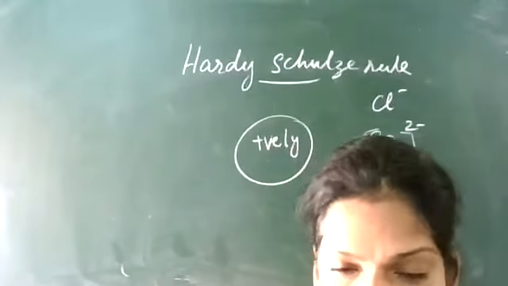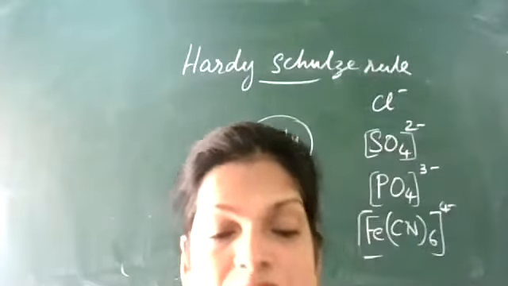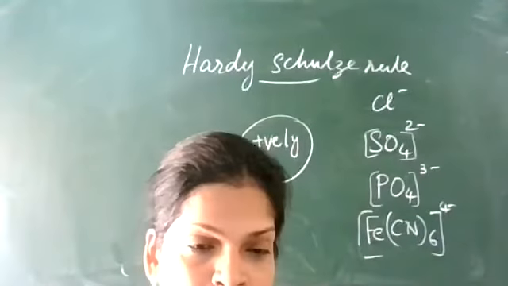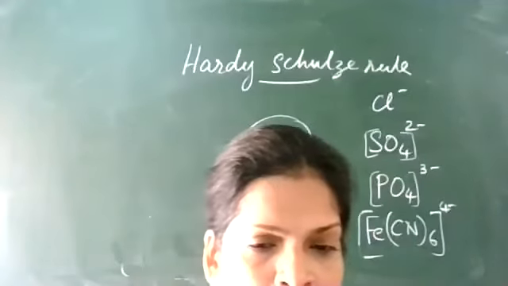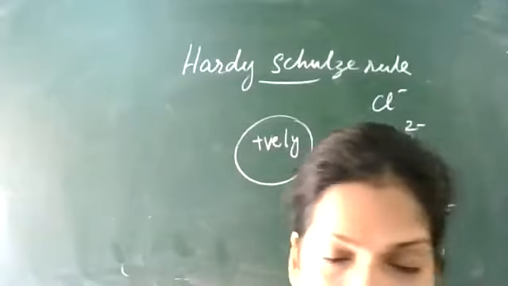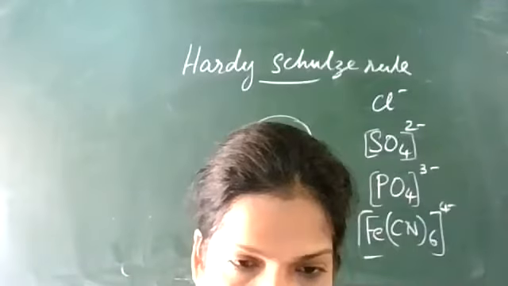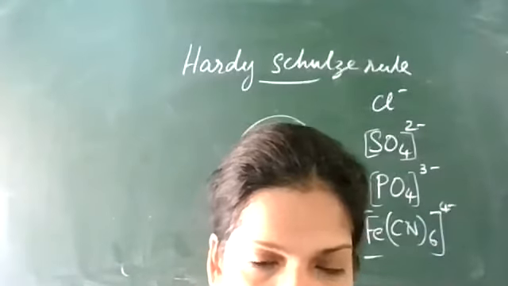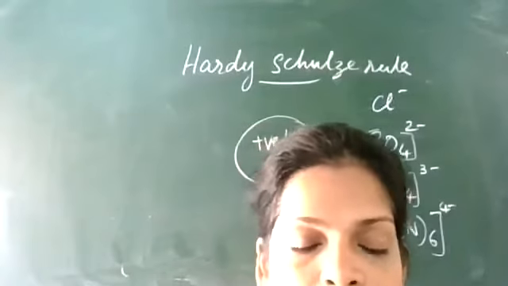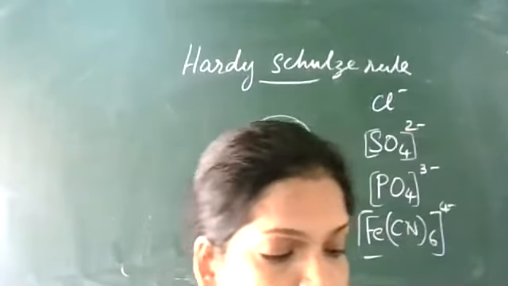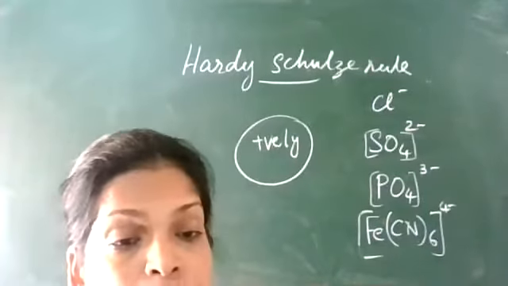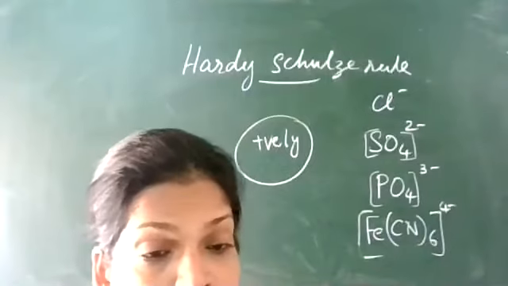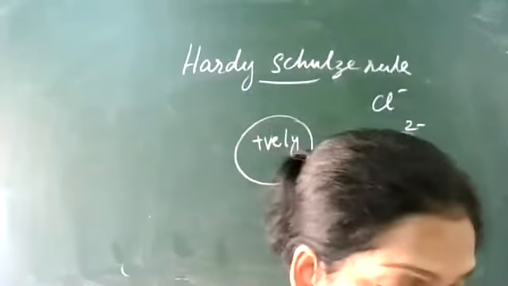So the minimum concentration of an electrolyte in millimoles per liter required to cause precipitation, to flocculate. So what is the amount required to cause precipitation of a sol in 2 hours? That is known as flocculating value or coagulating value.